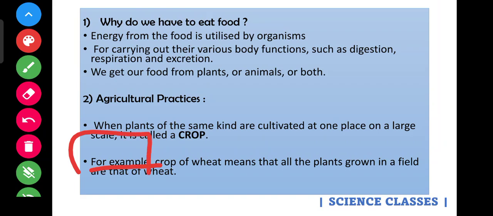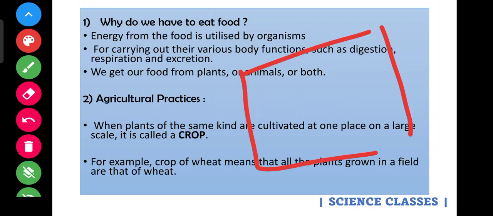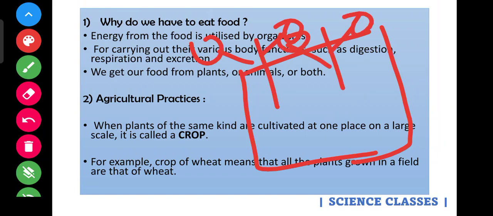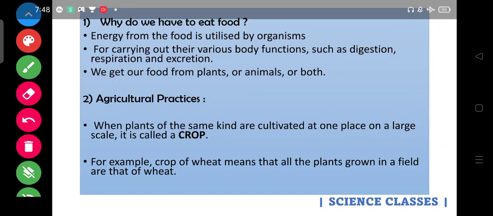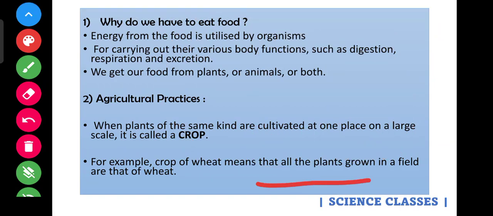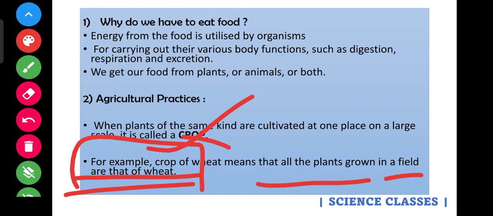We'll take an example. One example is crop of wheat. Nothing but this is a large scale, it's one place, and if I grow wheat all throughout the land, this is called a crop of wheat. That means that all plants grown in a field are that of wheat. So in this slide we learned what is a crop and an example for it, that is crop of wheat.